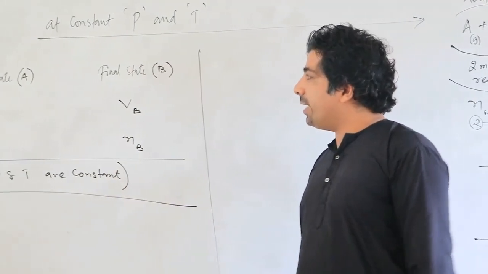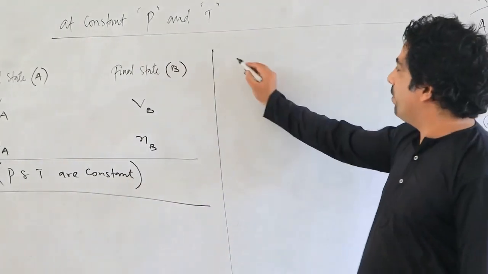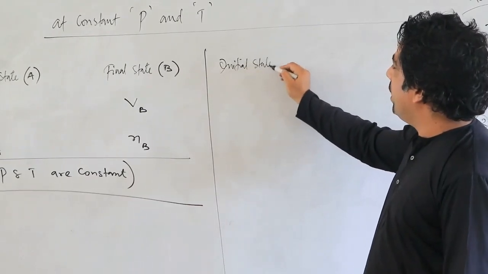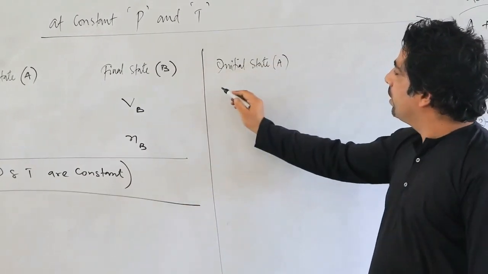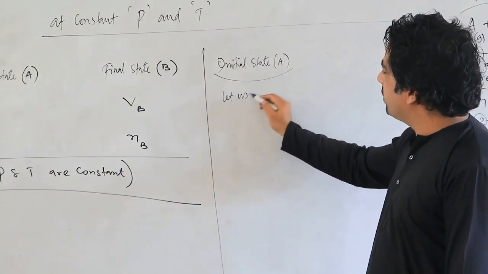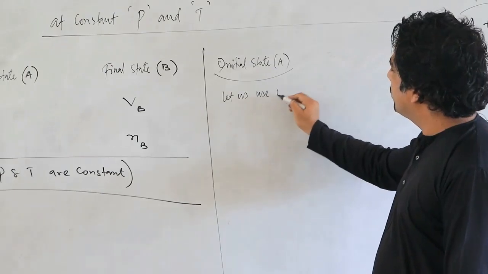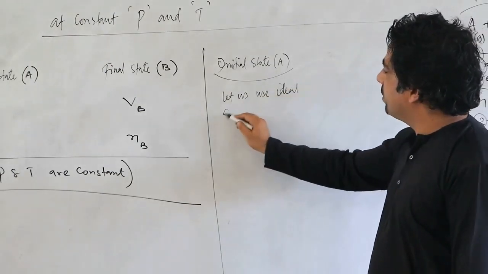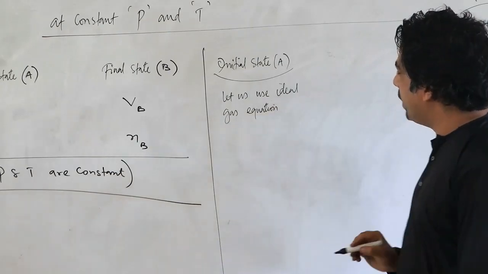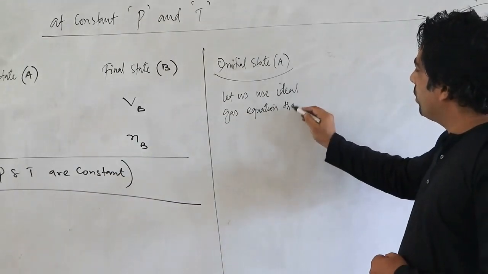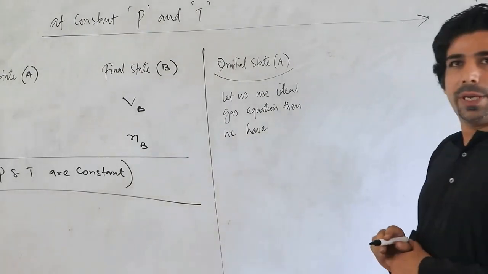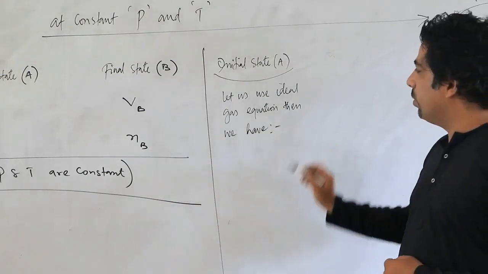Now if we use ideal gas equation for initial state A, what will we have, my dear friends? Have a look.